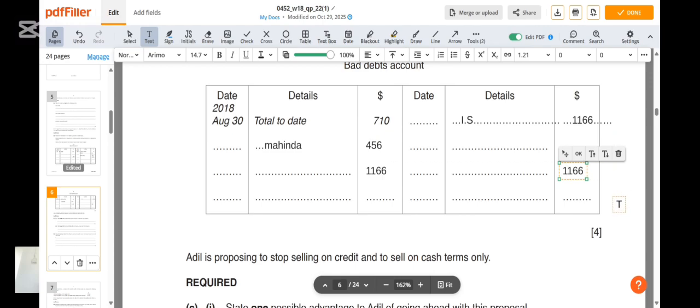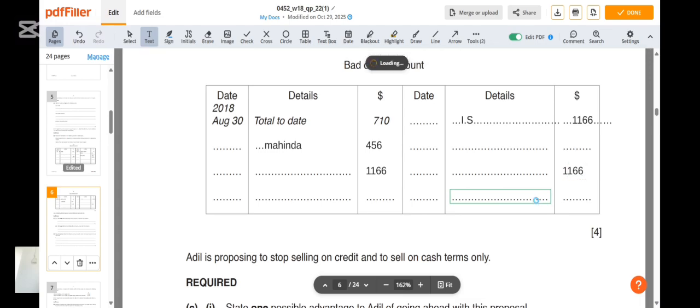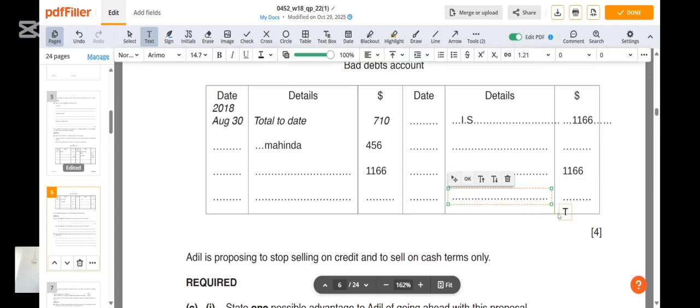That is your bad debts account. It is debited with all amounts that have been written off, and we credit the total that is transferred to the income statement, as we have just done here. Which means even if they say create an extract of the income statement, we are simply going to say gross profit less expenses. Which expenses? Bad debts, 1,166. So bad debts are an expense in the income statement.